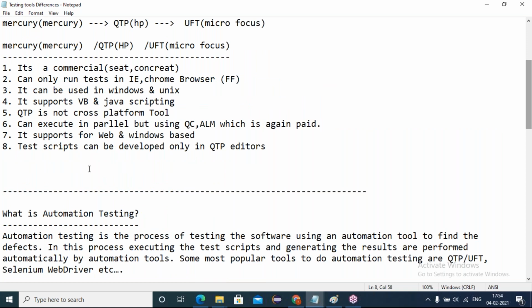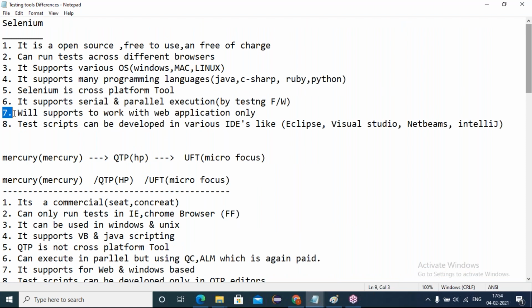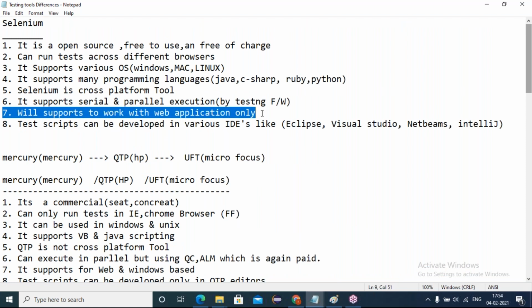And coming to the seventh point, in QTP, yes, it supports web and Windows applications, which means my QTP or UFT can automate web applications as well as Windows desktop applications. Web means through browsers. Desktop means standalone applications. My QTP UFT can automate both types of applications. But coming to Selenium, friends, yes, it supports working with web applications only. My Selenium purely automates web applications only, not Windows.